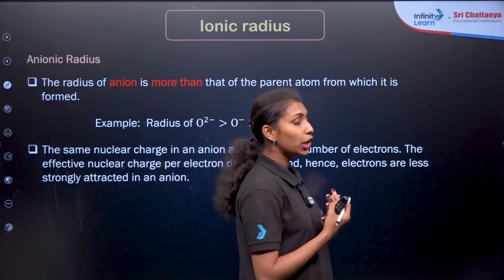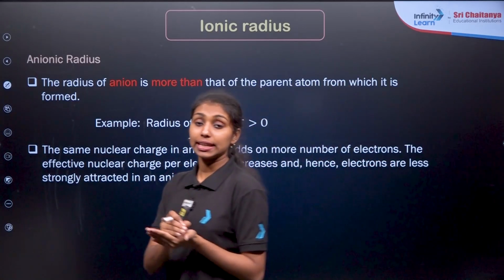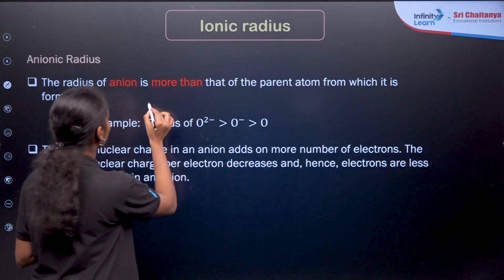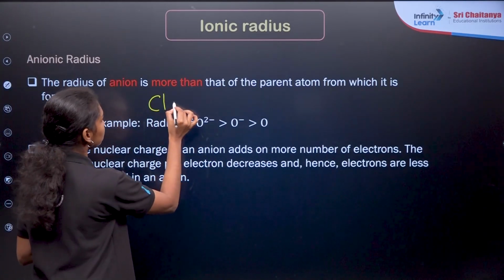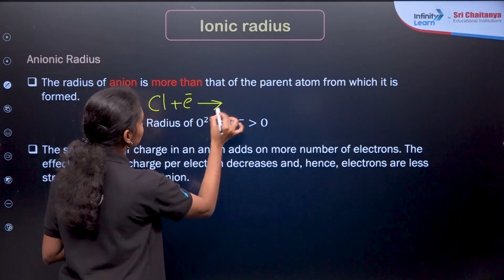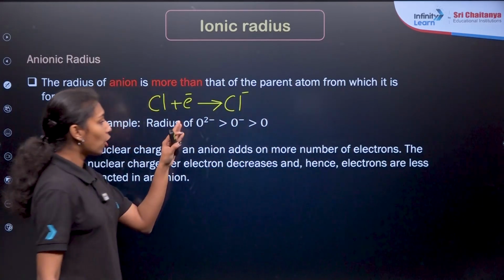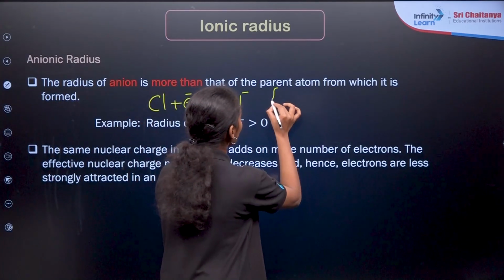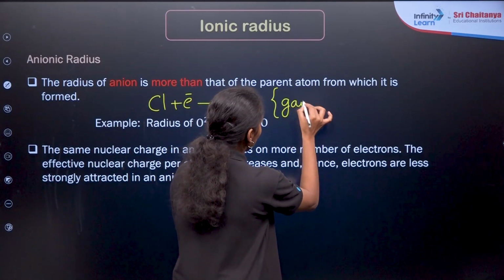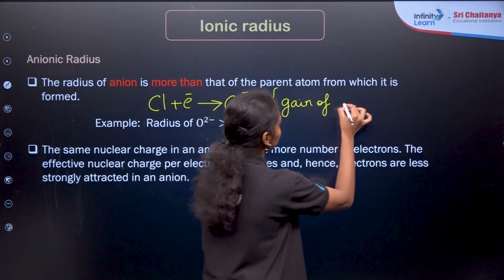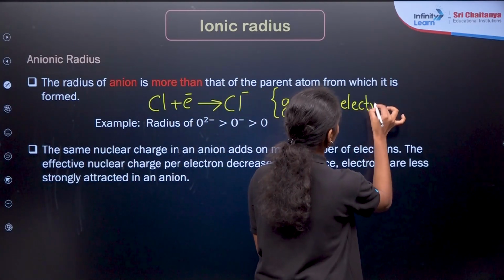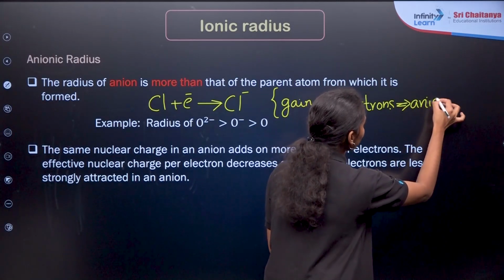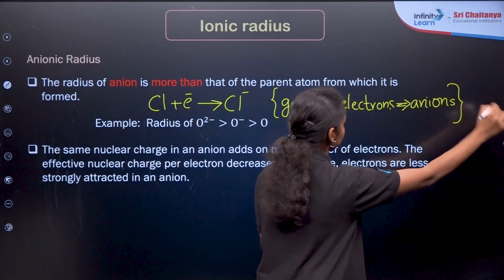Now what will be the case of anionic radius? More electrons are added, right? Gaining of electrons will result in the anionic radius. For example, if I am taking chlorine, chlorine is gaining 1 electron to form the chloride ion, Cl minus, which means it is an anion, right? So gain of electron gives anions. The particular radius of the anion is known as the anionic radius, right? Anionic radius.